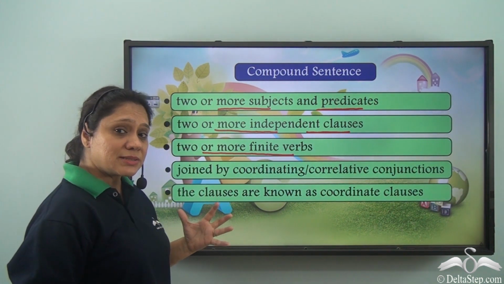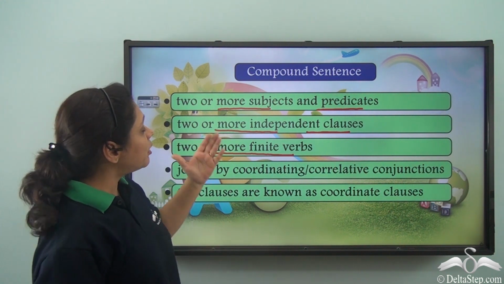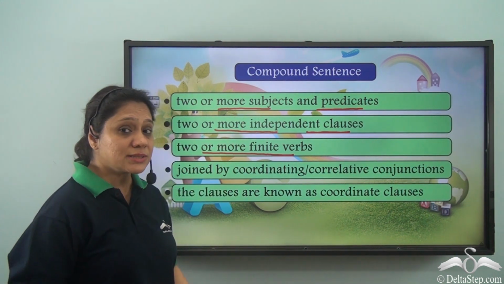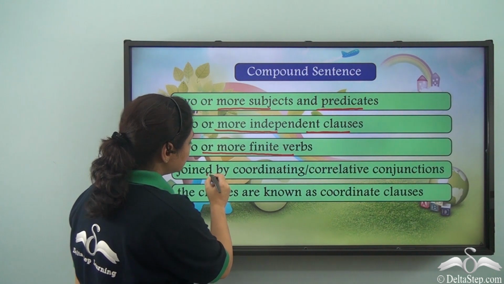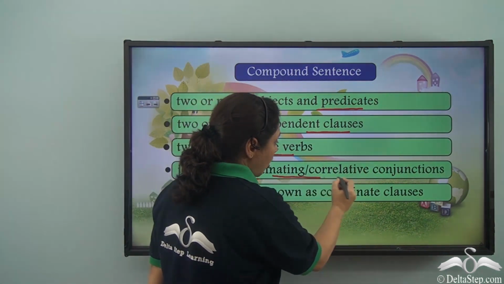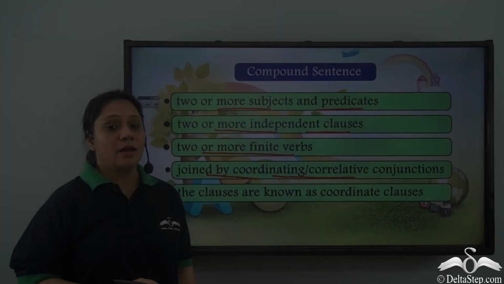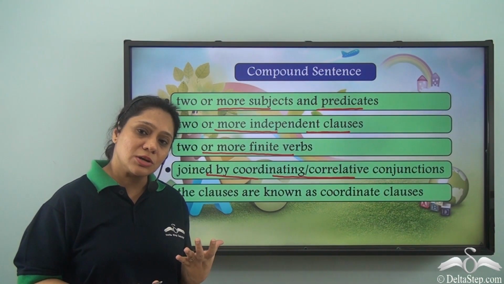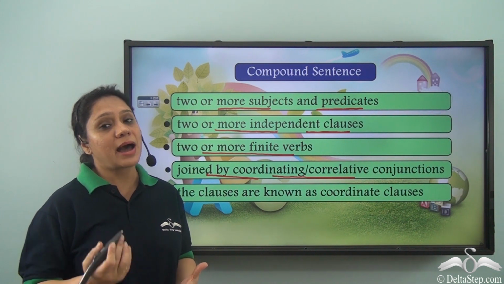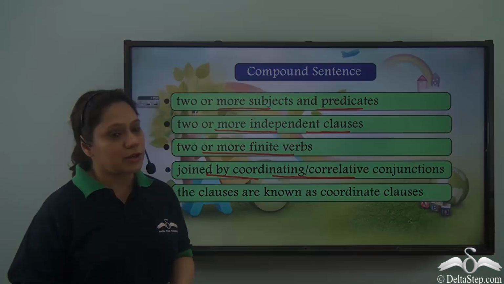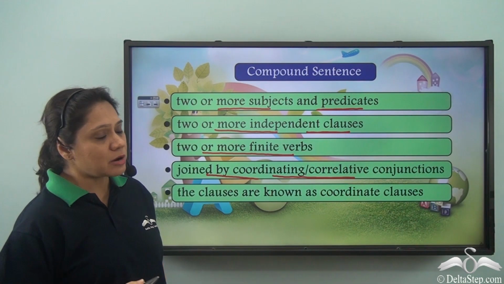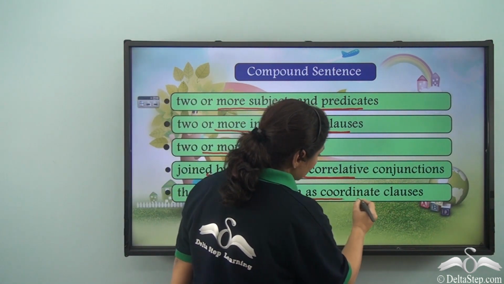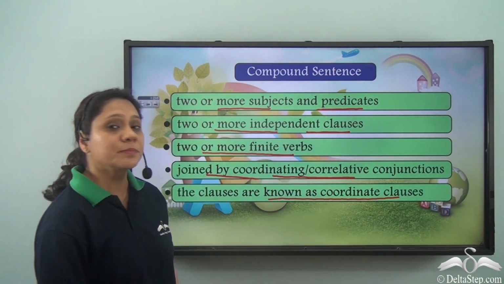A compound sentence, we have learned, is made up of two or more independent clauses, and these clauses are joined by coordinating or correlative conjunctions. We have also seen that at times the two independent clauses can be separated by either a comma or a semicolon. The clauses of a compound sentence are known as coordinate clauses.